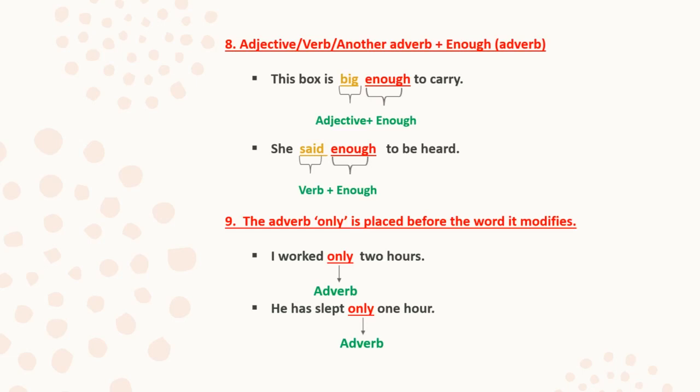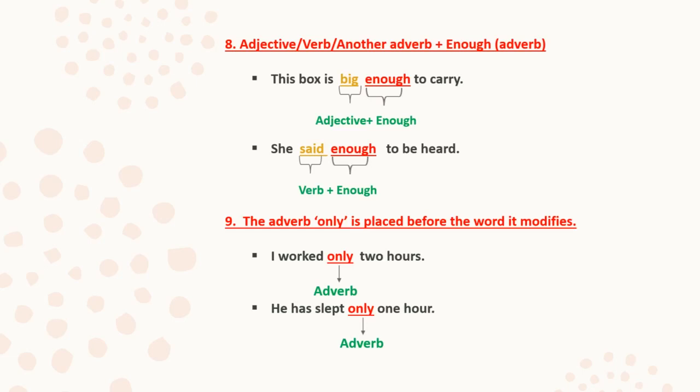We cannot write the book is enough big to carry. No, it will be wrong. So big is the adjective here, and enough is modifying the word big. Now the second example, she said enough to be heard. Here the word enough is modifying the word said, that is a verb.